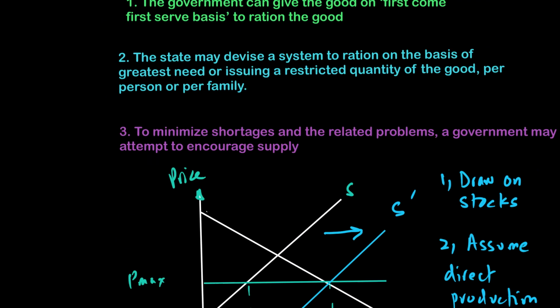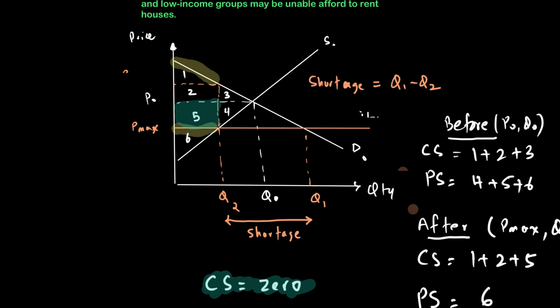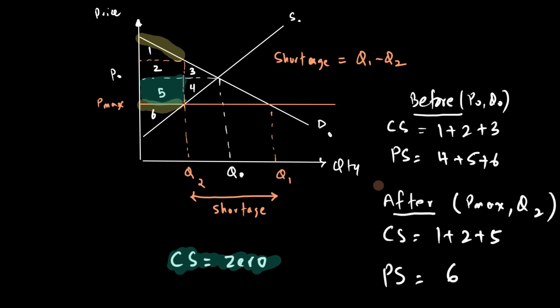Now, if the government doesn't really solve the problem of a shortage, what will happen? Well, I want to go back to our diagram. We argue that there could be a possibility of a black market. Now, look at this, guys. When you look at Q2, what's the maximum people are willing to pay? And the answer is people are willing to pay up to this point. Let's call this point A. This is where people are willing to pay as much as point A, or let's call this PB, B for black. So PB is the price they're willing to pay.